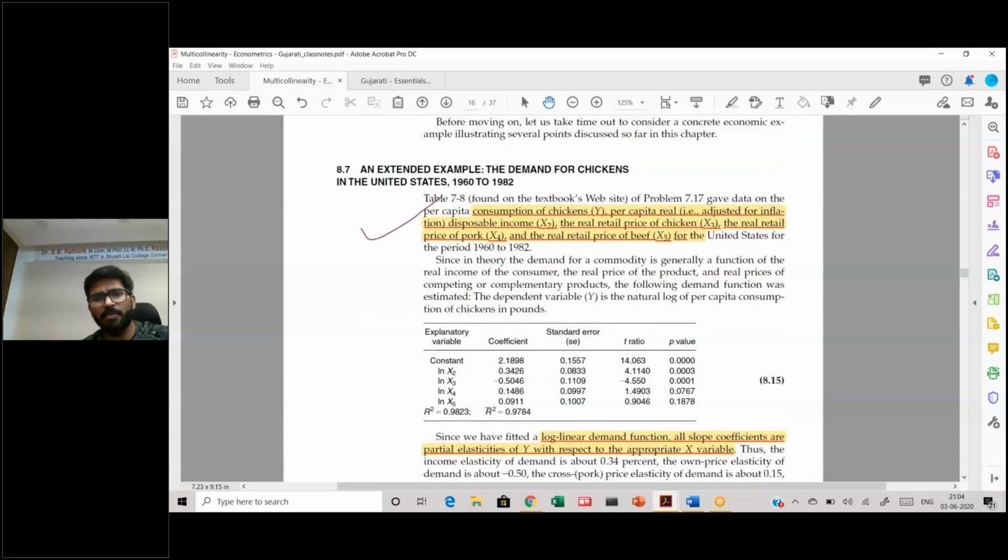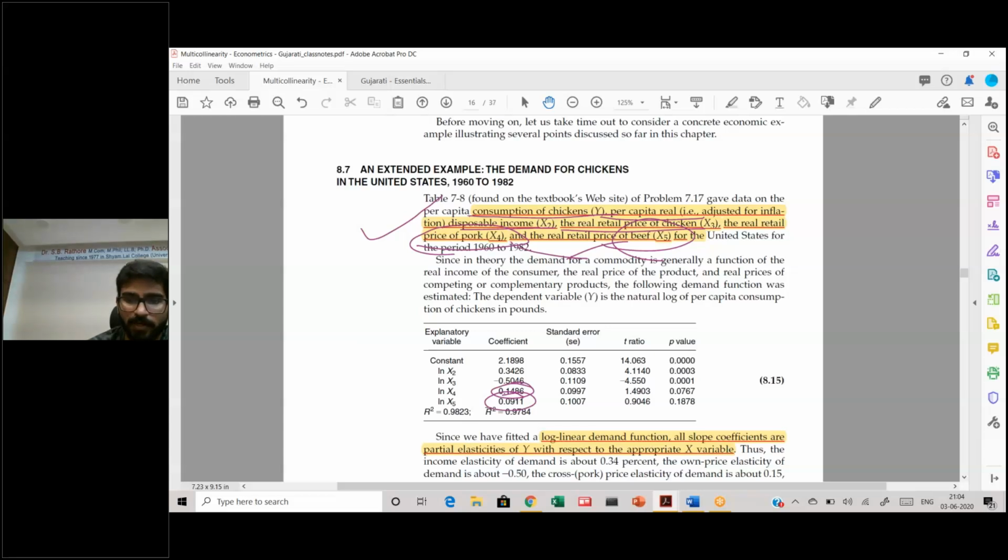In this example you have the consumption of chicken, and the variables that you have are per capita real disposable income, the price of chicken, then the retail price of pork and the retail price of beef. These are probably your substitutes, and with the sign you can find out that these are substitutes. They have a positive sign, which means they are substitutes.